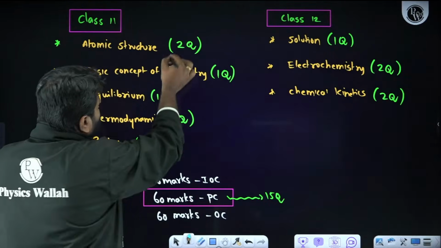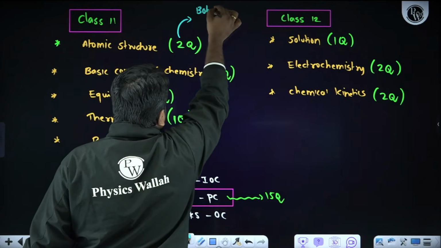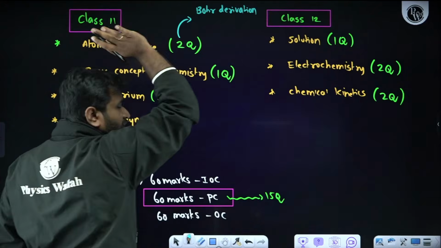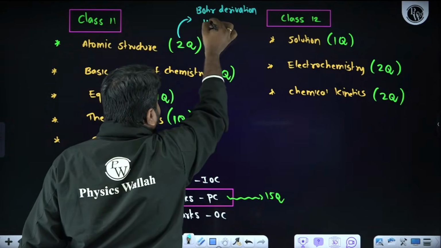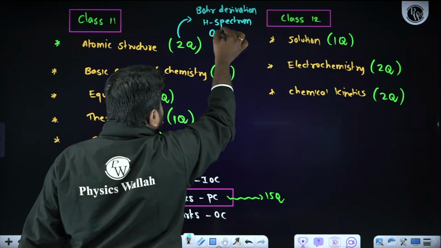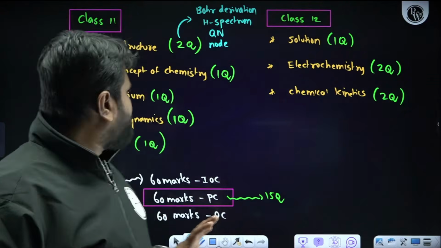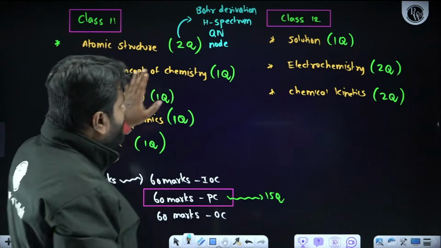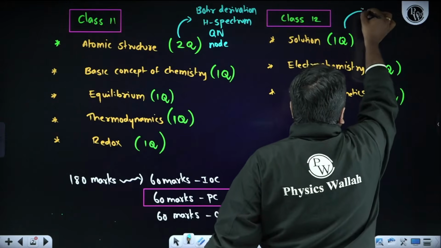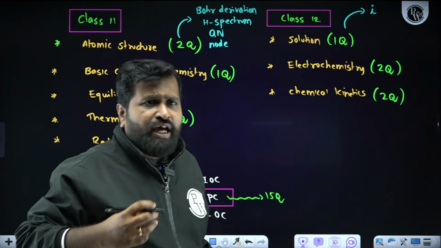Honestly, I'm telling, listen carefully. To get these 2 questions in atomic structure, focus on the Bohr derivation part. Apart from that, hydrogen spectrum, quantum numbers, nodes. More than sufficient, my dear students. More than sufficient. In basic concepts of chemistry, I will come later. In solution, to attempt that one question, focus on the Van 't Hoff factor. If possible, along with the Van 't Hoff factor, you can...